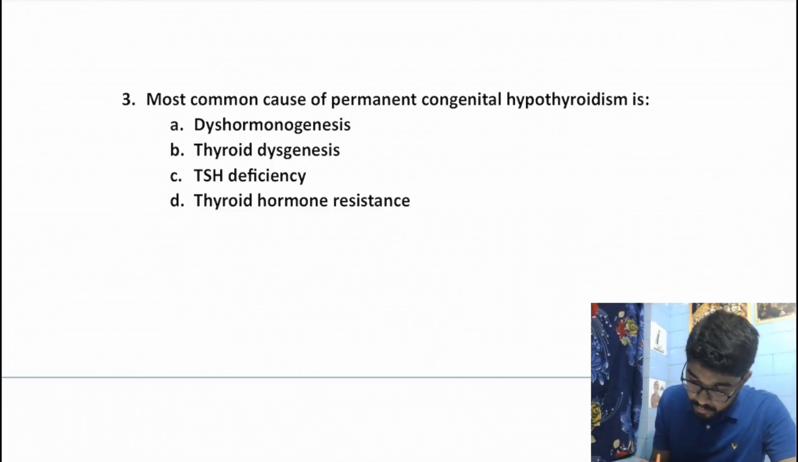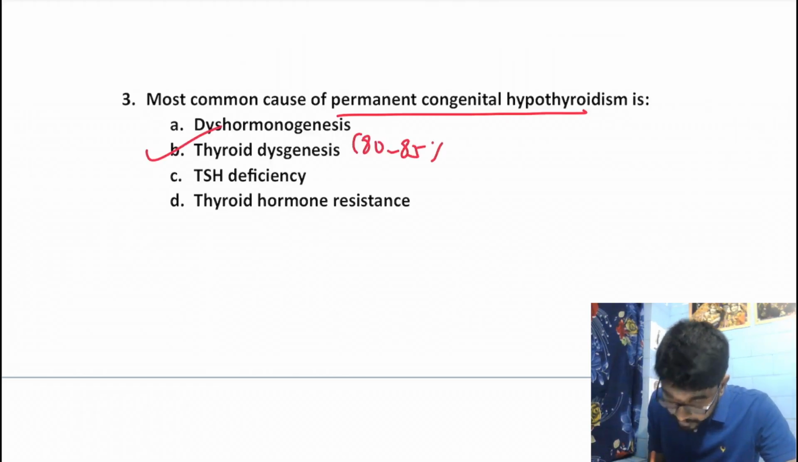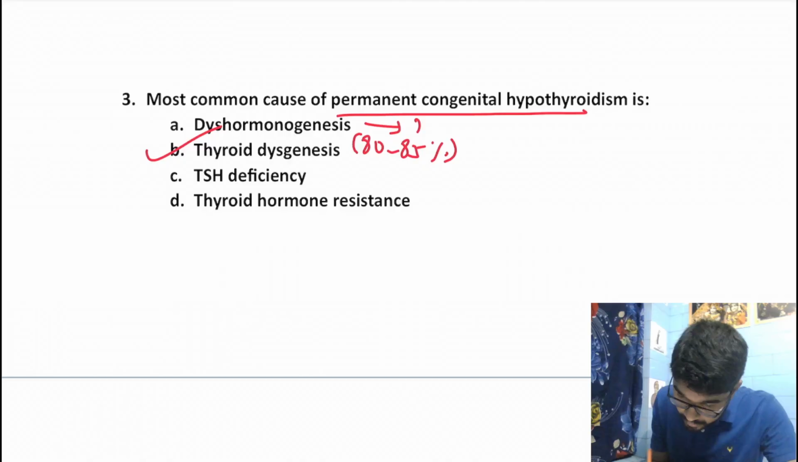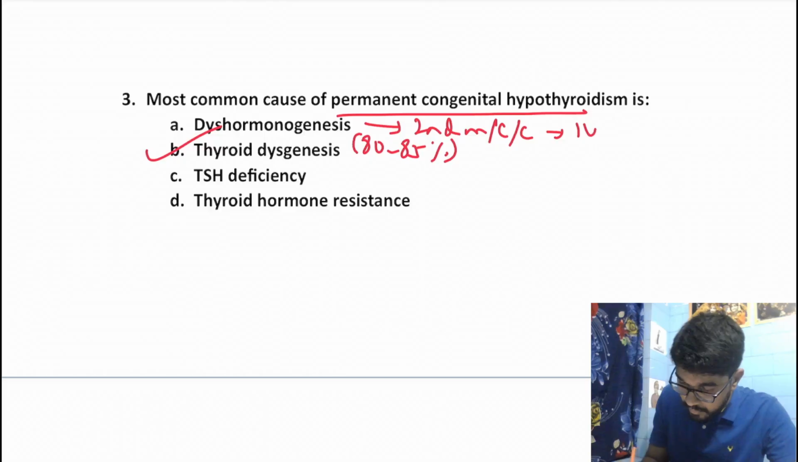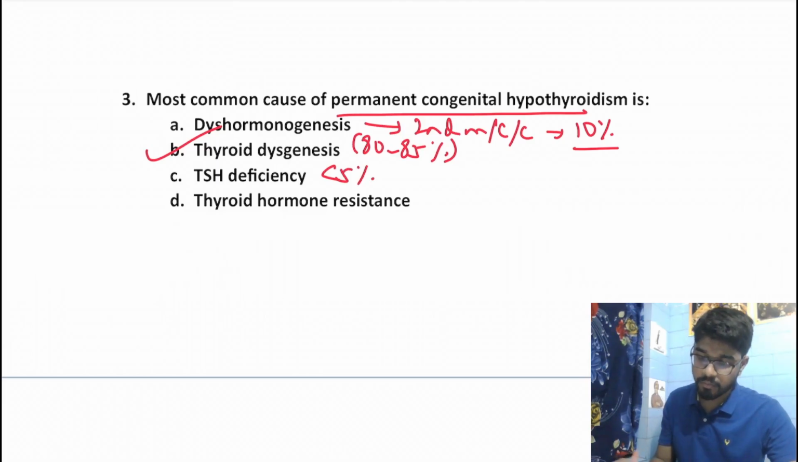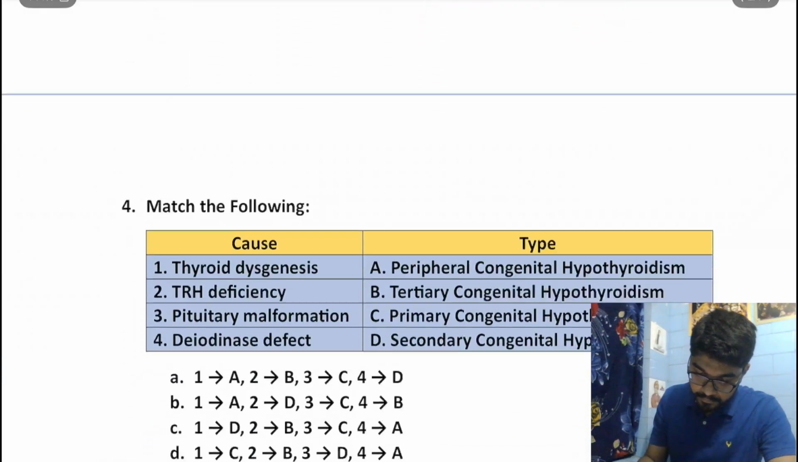Most common cause of permanent congenital hypothyroidism, as discussed, it will be thyroid dysgenesis. Around 80 to 85% of the cases are due to thyroid dysgenesis. The second most common cause is dyshormonogenesis, which accounts for around 10% of the cases. TSH deficiency accounts for less than 5% of the cases, and thyroid hormone resistance is an extremely rare cause. So over here answer should be thyroid dysgenesis. Okay. Moving on to the next question.